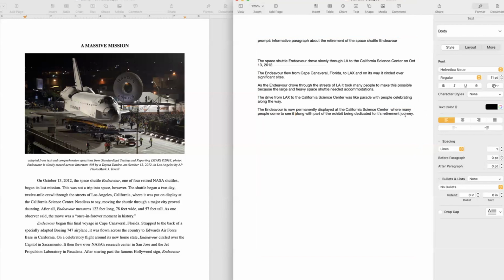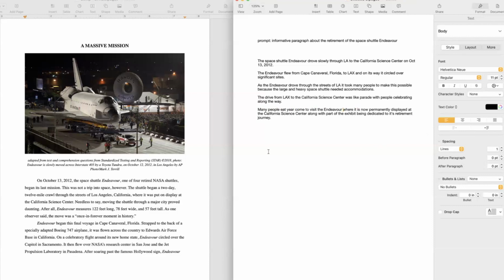Let's put the people at the beginning. Let's just start with many people each year come to visit the Endeavour where it is now permanently displayed. Okay, had to fix that sentence there. Now that's a good sentence, and we could do something with it. It's a good concluding sentence.